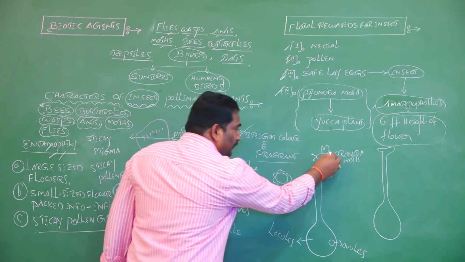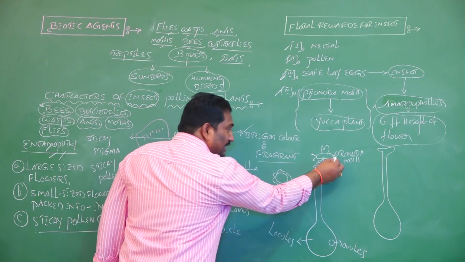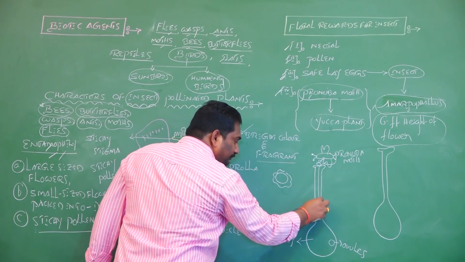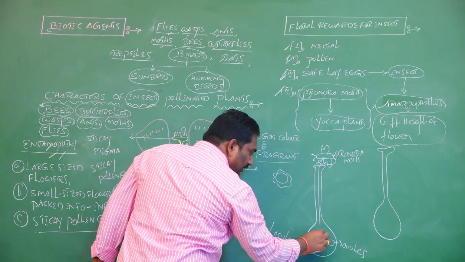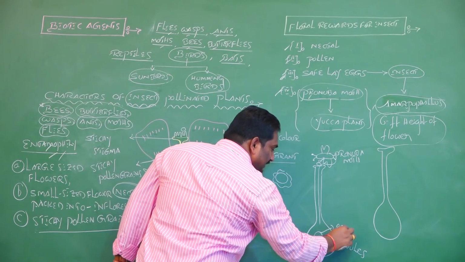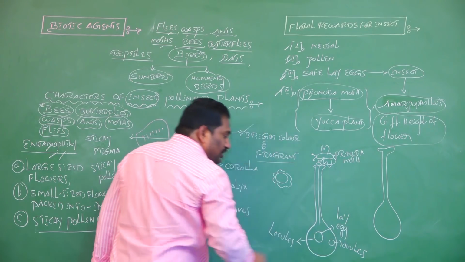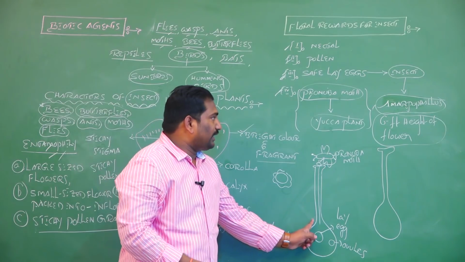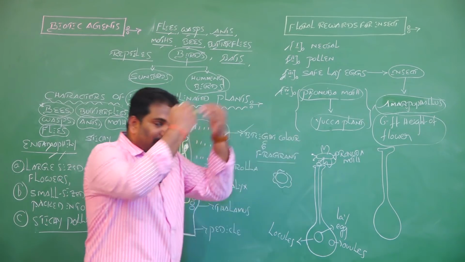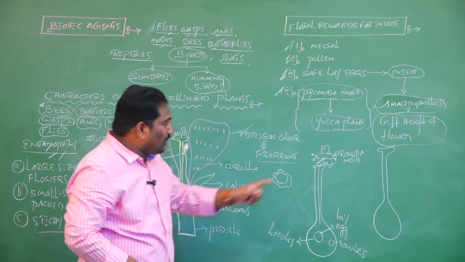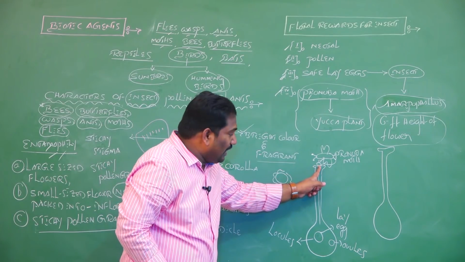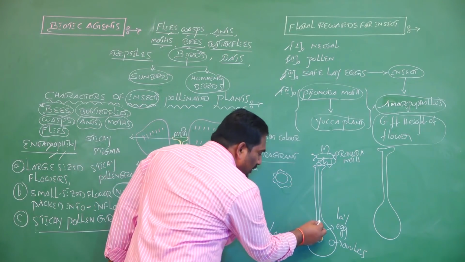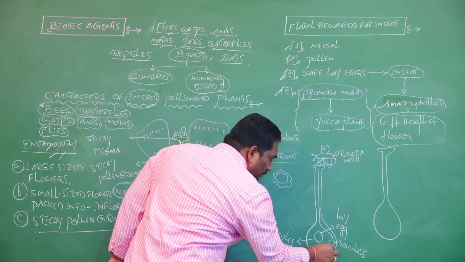And one more thing, for their next generation, they lay eggs in the locules of the ovary in the yucca plant, protecting them from predators. And it also brings pollination. Whenever fertilization happens after pollination, seeds are produced.